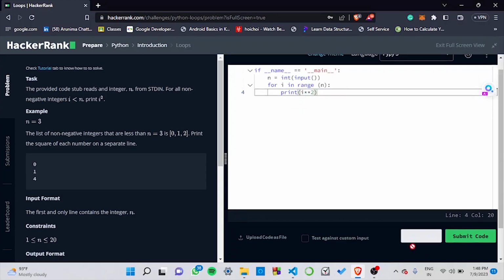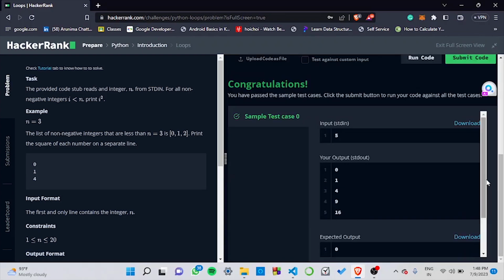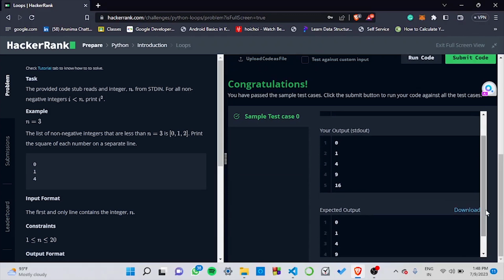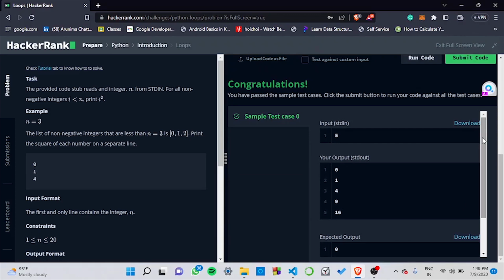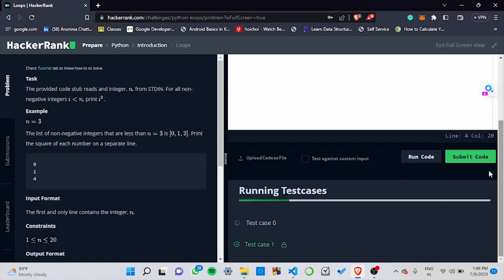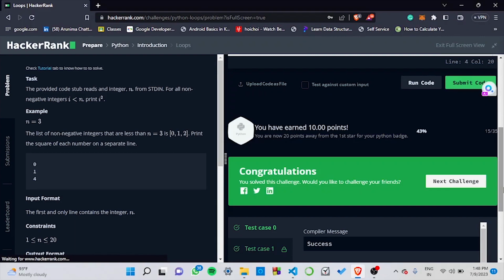And if we run this code, you can see that the output given here matches the expected output. As the input here is 5, we can see our output is 0, 1, 4, 9, and 16. So if we submit this and check with all the test cases, it successfully passes.